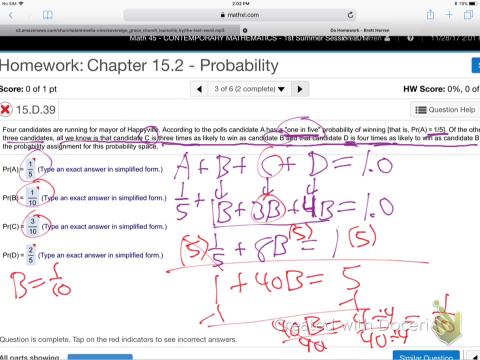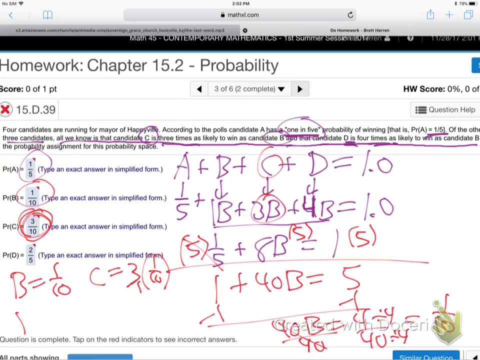Well, remember, C is 3 times B. So it's just 3 times 1/10, or 3/10. Let me go a little slower. C is 3 times 1/10. Remember what happens from your algebra days? When you have a whole number like 3 multiplying a fraction, that 3 is really over 1 and goes to the top. Do you remember that? 3 over 1, that's why it becomes 3/10. The 3 goes to the top. Whole numbers are really over 1, they go to the top.